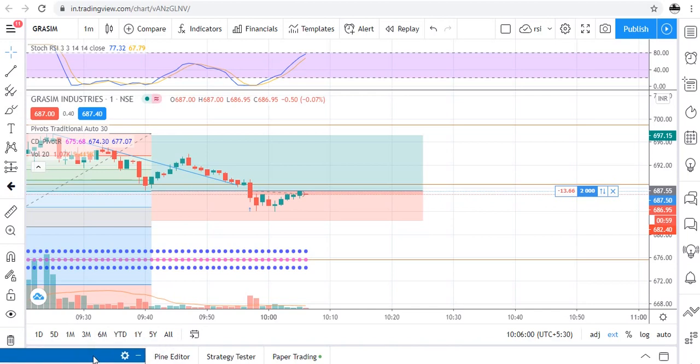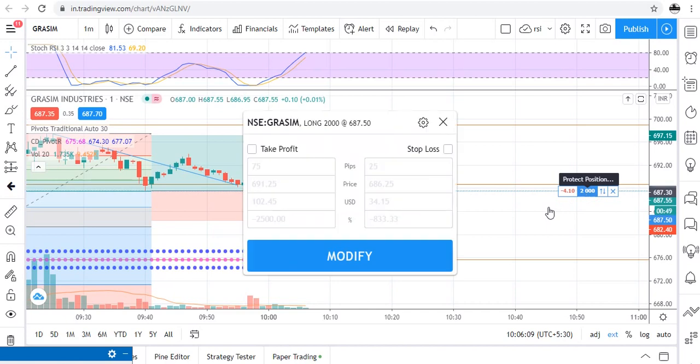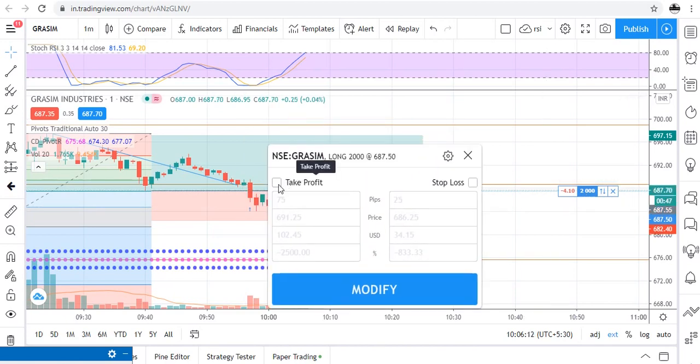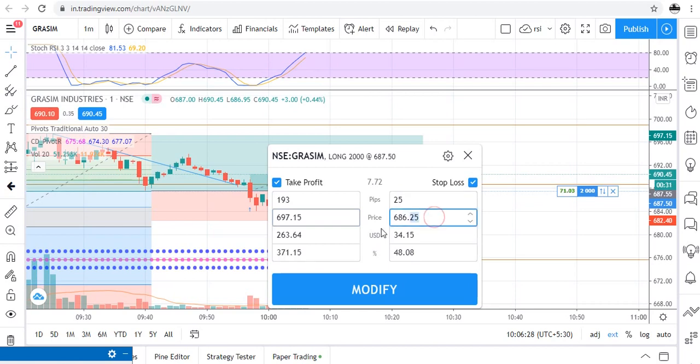So traders, it is coming towards our price, so let us place our target and stop loss. So our target is 697.15 and our stop loss will be 682.40. Okay, so let us modify it.